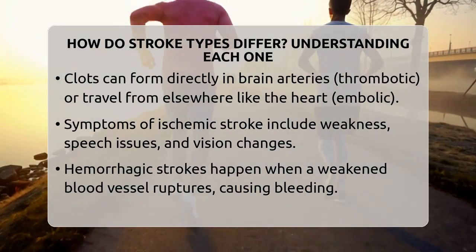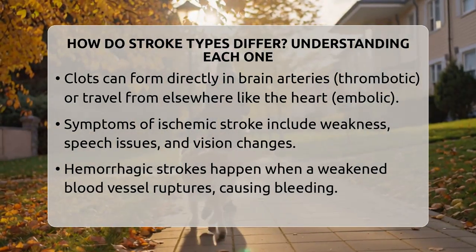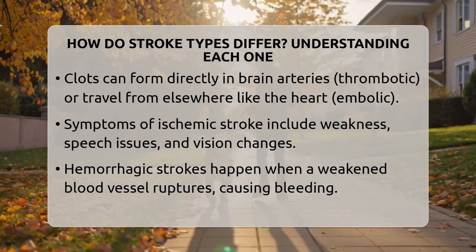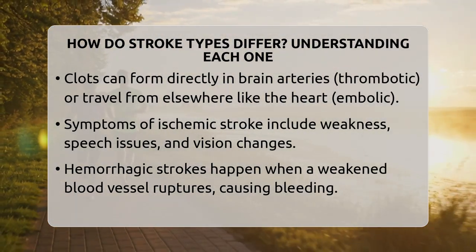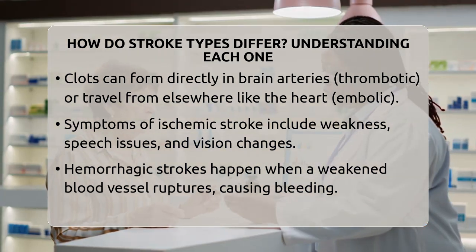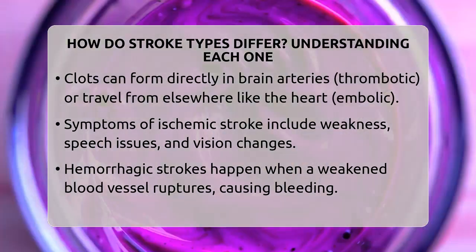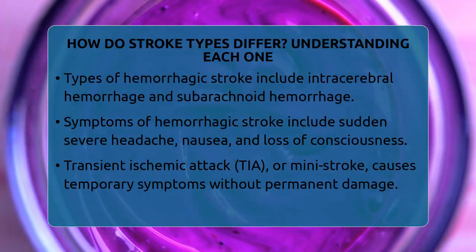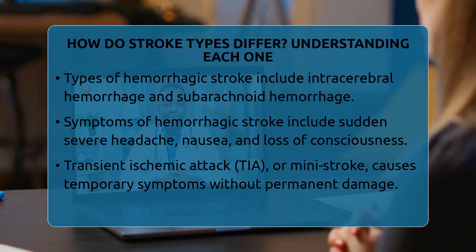They are divided into two main types: intracerebral hemorrhage, where bleeding occurs directly into the brain tissue, often due to high blood pressure weakening the vessel walls, and subarachnoid hemorrhage, where bleeding happens in the space between the brain and the thin tissues covering it, often caused by a ruptured aneurysm or a weak spot in a blood vessel. Symptoms can include sudden severe headache, nausea, and loss of consciousness.